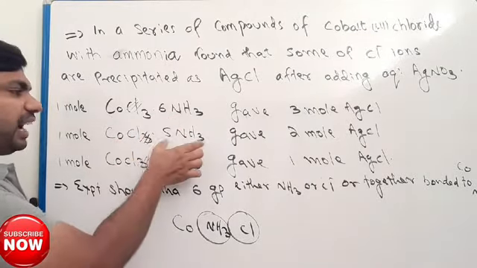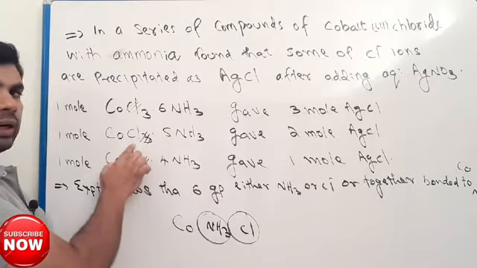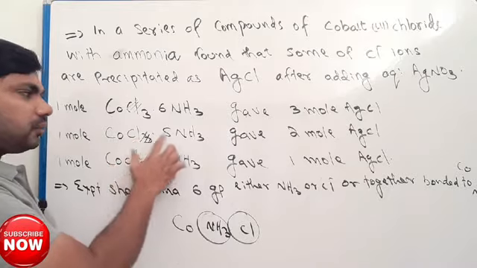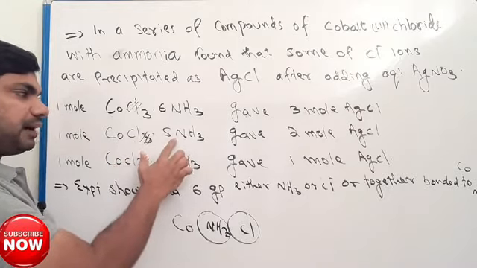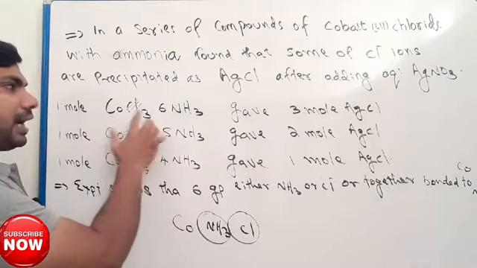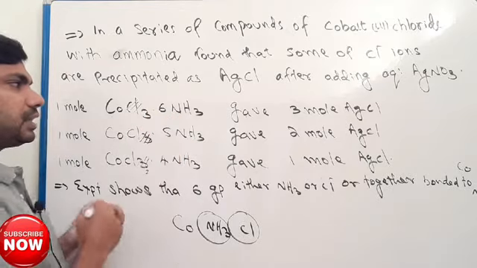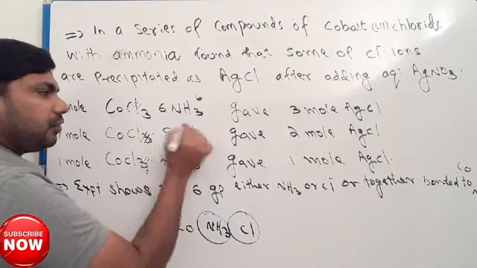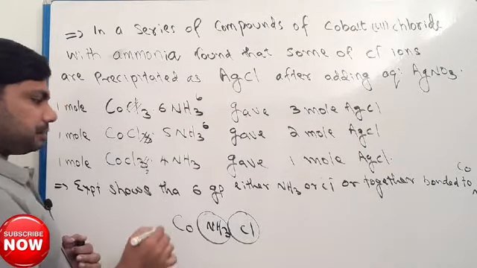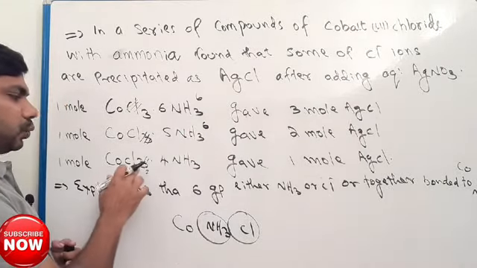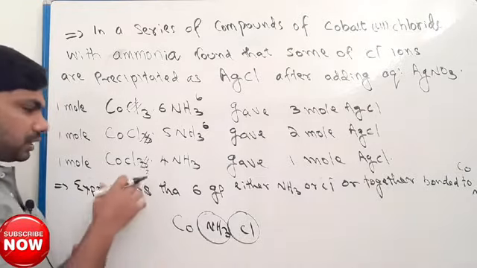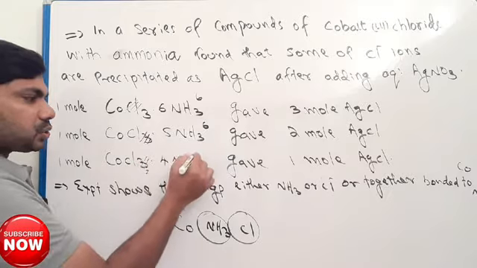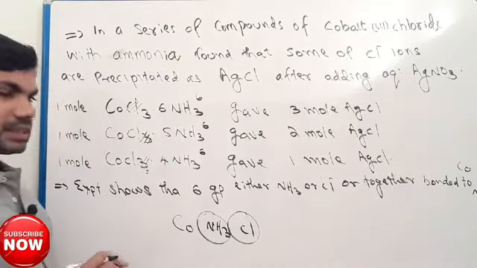Cobalt, 5 NH3 and 1 chlorine, 1 plus 5, total 6. And here 1 chlorine removed, now there is 2 chlorine and 5 NH3, so again it is 6.